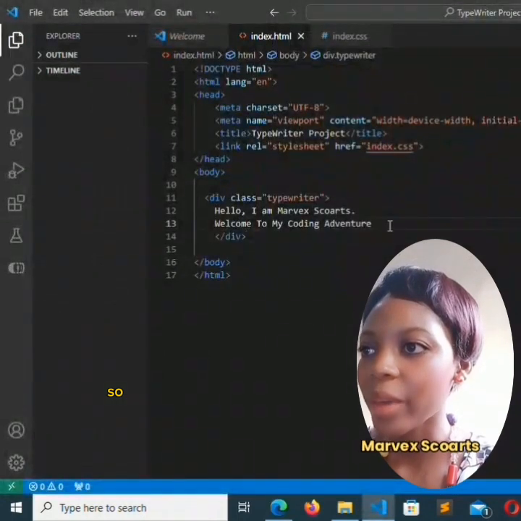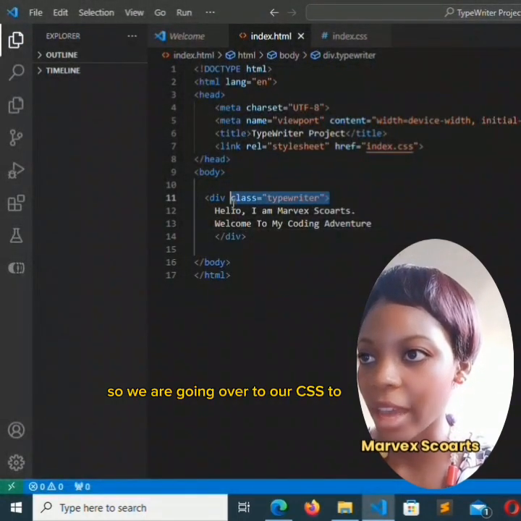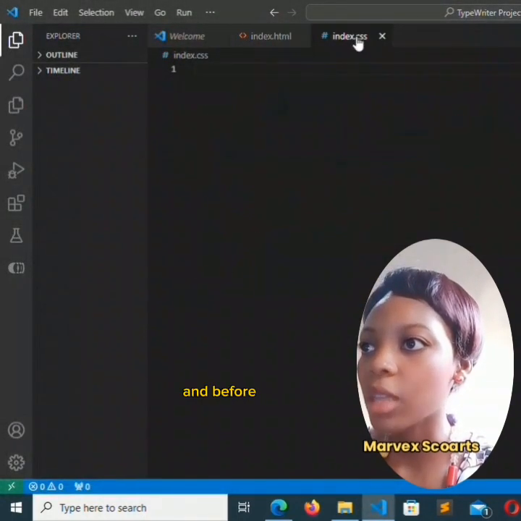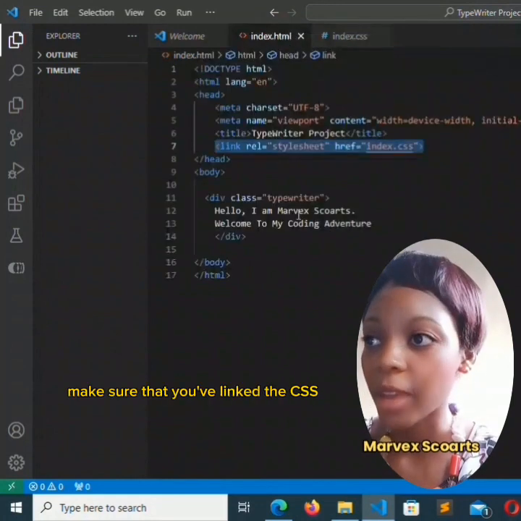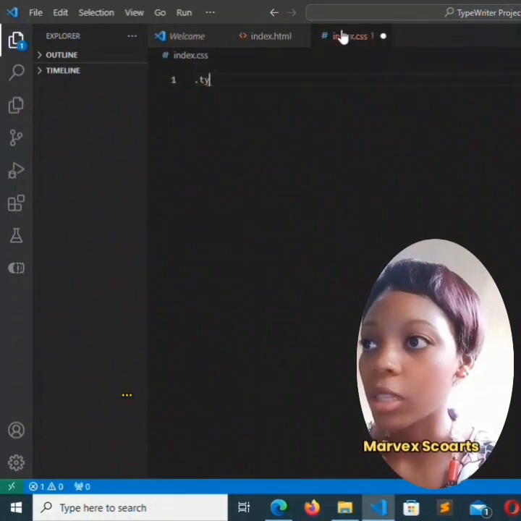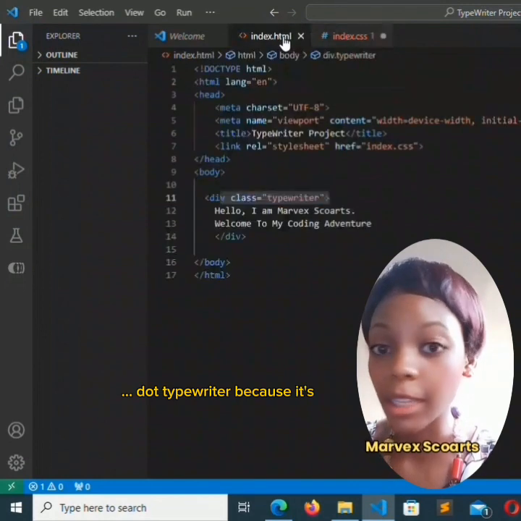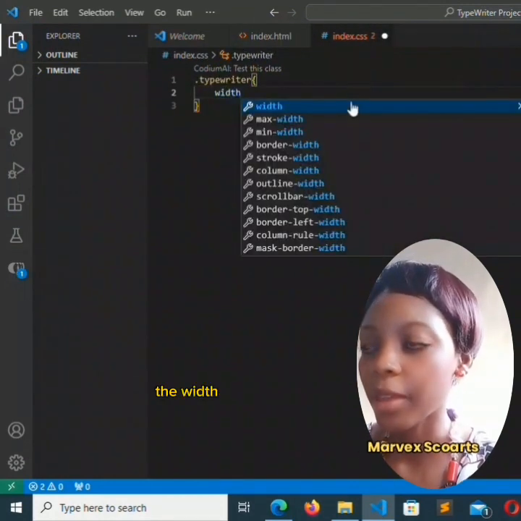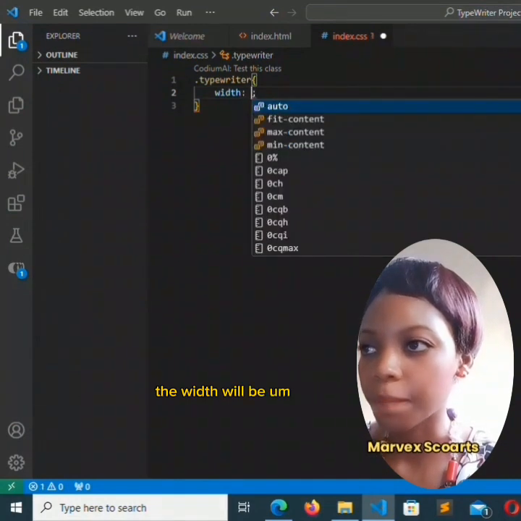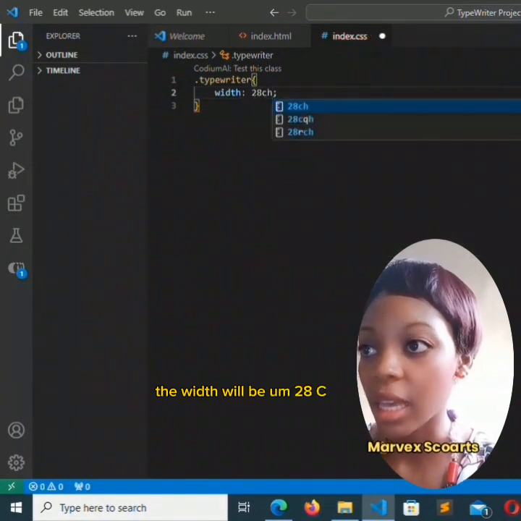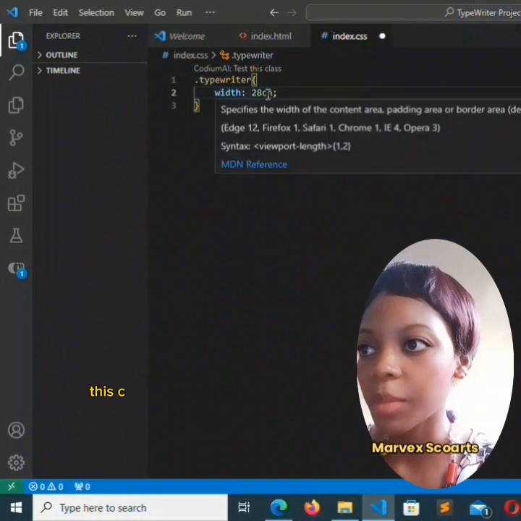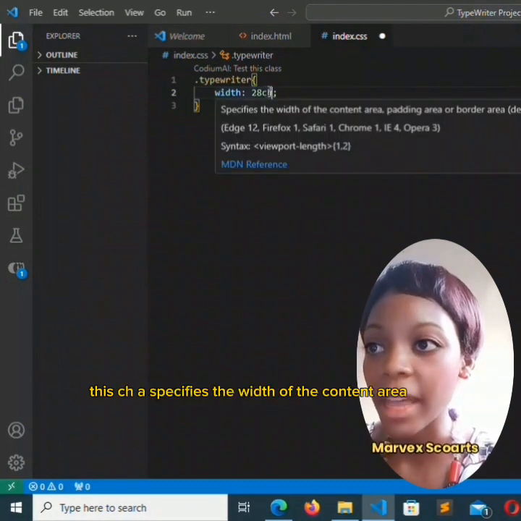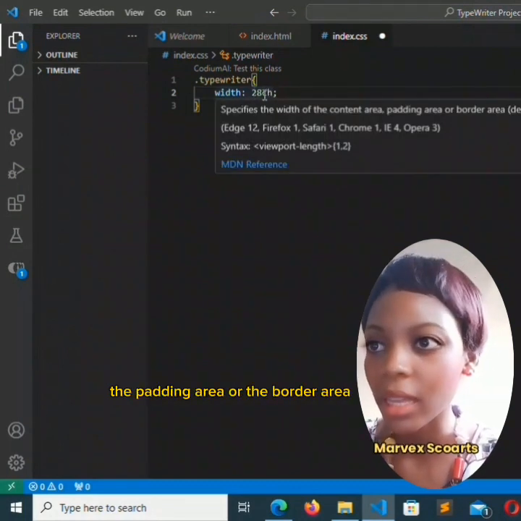So we are going over to our CSS to style it. Before we start, make sure that you've linked the CSS file to the HTML. We'll say .typewriter because it's a div class, so it will be dot. The width will be 28ch. This ch specifies the width of the content area, the padding area, or the border area.